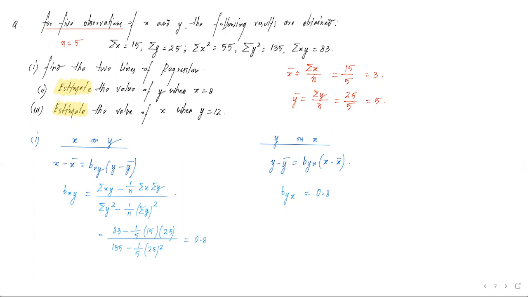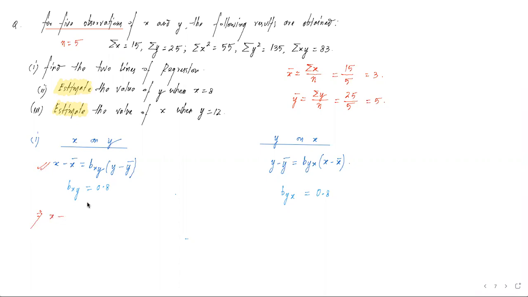So I'm just erasing this part of the calculation. Both bxy and byx we have got 0.8. इन दोनों को हम यहाँ लिख लेते हैं. So bxy is also 0.8. Now for the calculation purpose, that this x on y का line हमें निकालना है. So line equation becomes x minus x bar. X bar value is 3. bxy is 0.8. Then y minus y bar is 5.